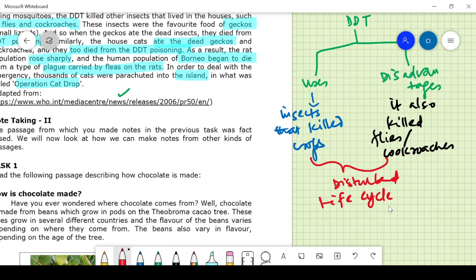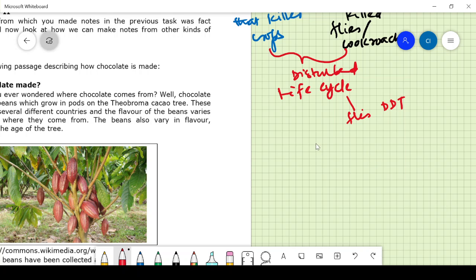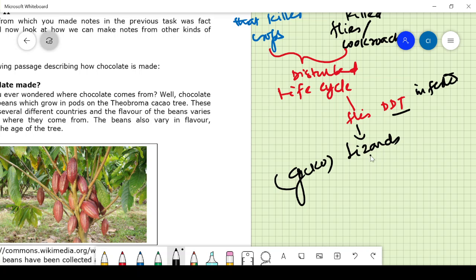The flies are infested with DDT, and these flies are taken up by lizards, called gecko lizards, small lizards, and these lizards were eaten up by the cats, and these died.